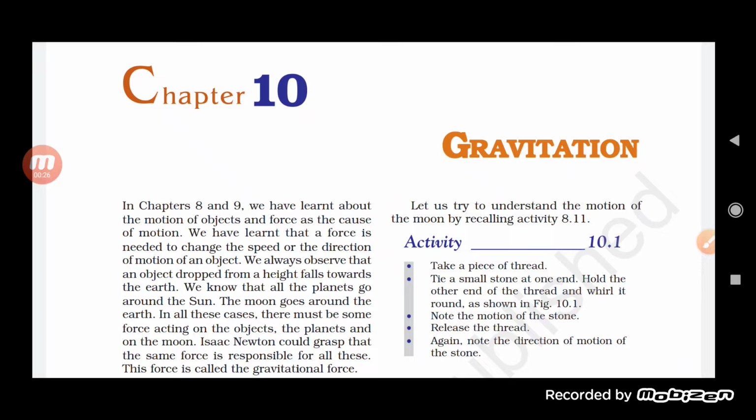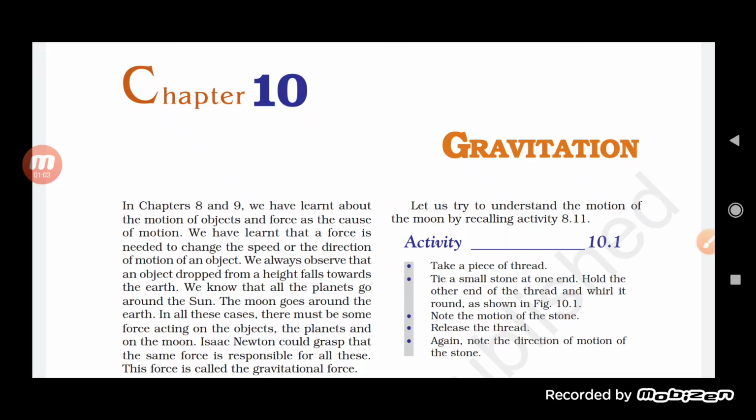what is gravitation? We have seen in the previous section of the physics class, in which we understood the motion of the object. We have understood what a force is, and out of that we have seen that there are different types of force which act on an object, which we can include as frictional force, magnetic force, or muscular force, students. In that there is another kind of force which we call gravitational force.